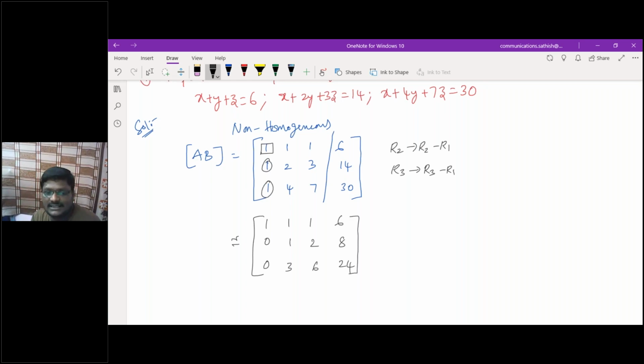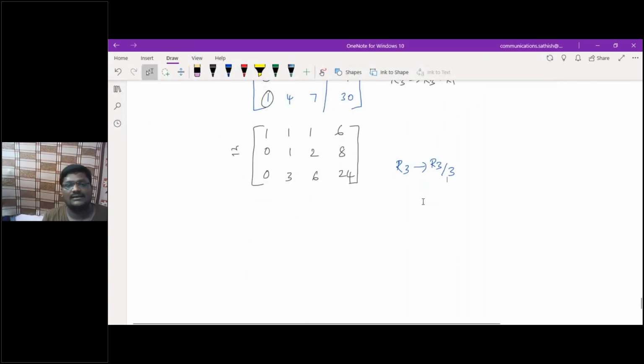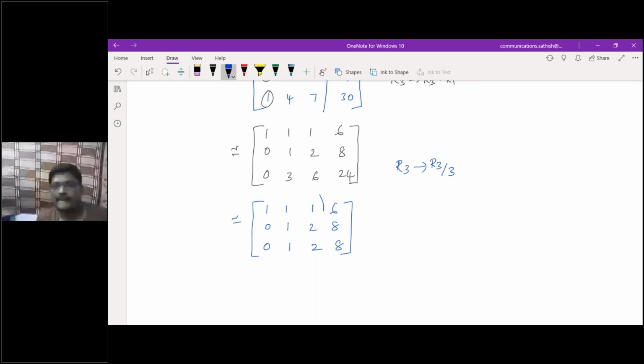24. Yeah, for easier calculation, the last row is a multiple of 3, so you can do R3 as R3 by 3, because the numbers are larger in that row. So if I do that, what will I have here? 1 1 1 6 and 0 1 2 8, then 0 3 by 3, 6 by 3, 24 by 3, that is 0 1 2 8. Am I correct? Correct, sir.